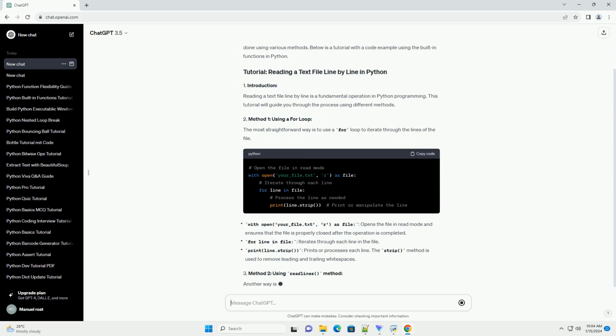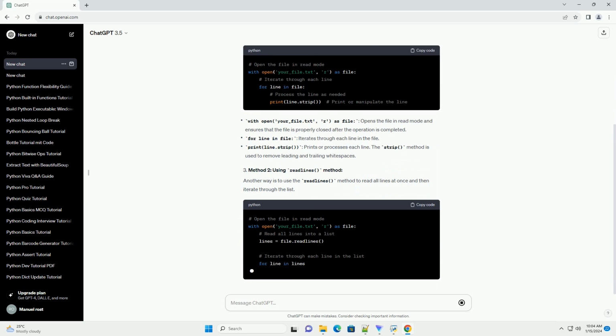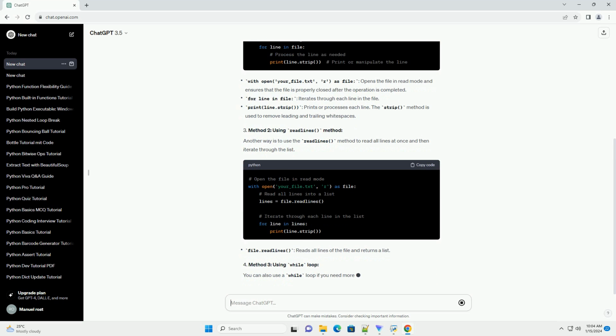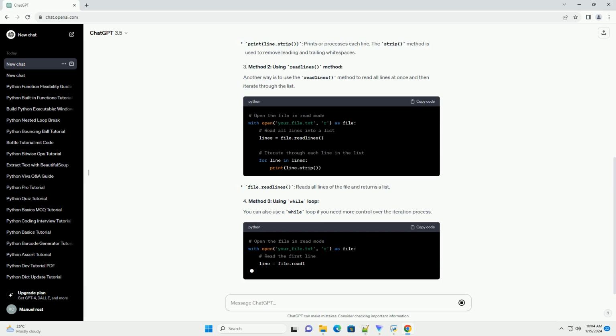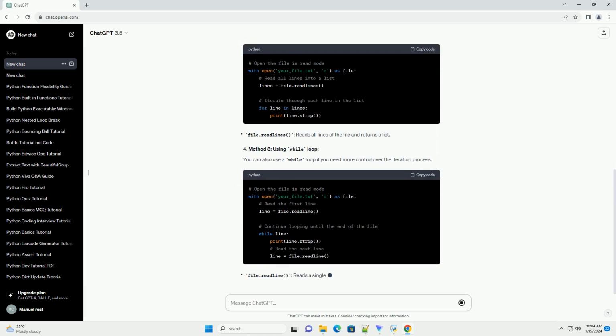The most straightforward way is to use a for loop to iterate through the lines of the file. Another way is to use the readlines method to read all lines at once and then iterate through the list. You can also use a while loop if you need more control over the iteration process.